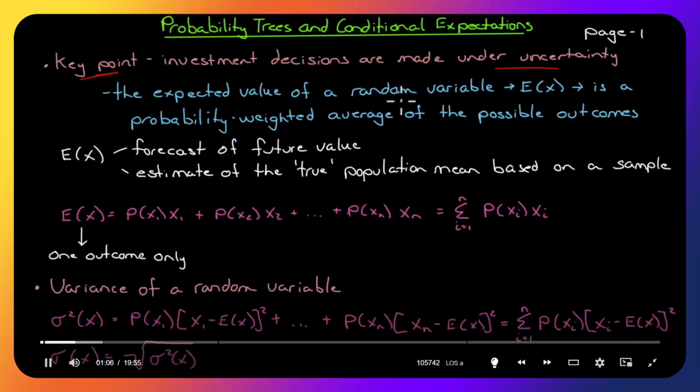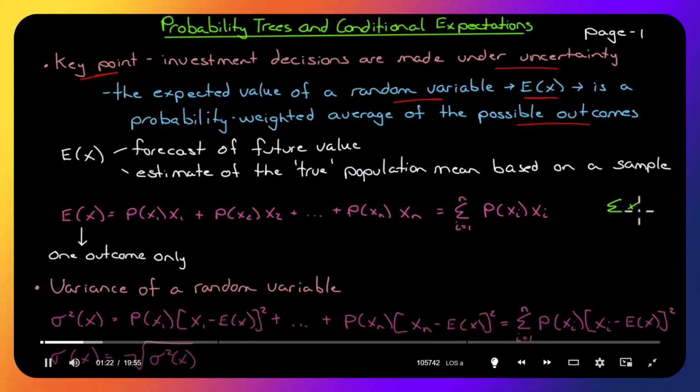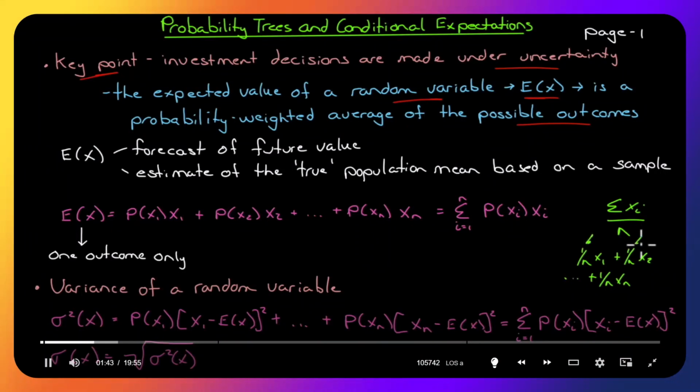So the expected value of any random variable, which we denote as E of x, E bracket x, the expected value of x, is a probability weighted average of the possible outcomes. We already know how to calculate an average, right? It's the sum of all the xi's divided by n. That is the same as saying it's 1 over n x1 plus 1 over n x2 plus 1 over n all the way to xn. So in essence, the average is a probability weighted average where each probability is the same.